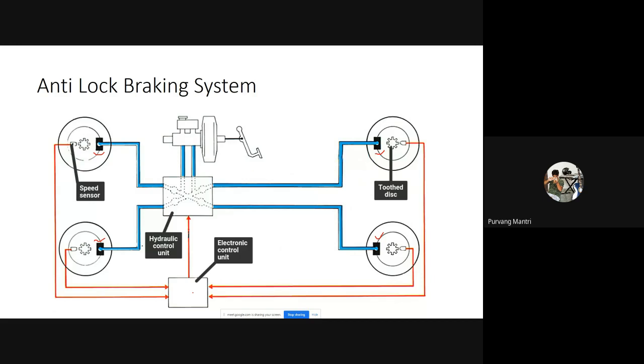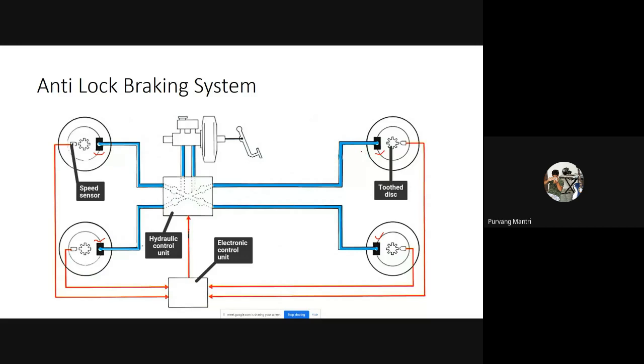So the microcontroller will understand that if 3 or 2 wheels are spinning at a particular speed, but the other 2 wheels are stationary, that means those particular wheels are getting locked. It will sense this, and it will allow the brakes to be disengaged on the locked wheels, so that once the brakes have been disengaged, it will allow the wheels to rotate again. In this way, the anti-lock braking system locks and unlocks the wheels, and that's how it controls the wheel speed and prevents the wheels from getting locked.